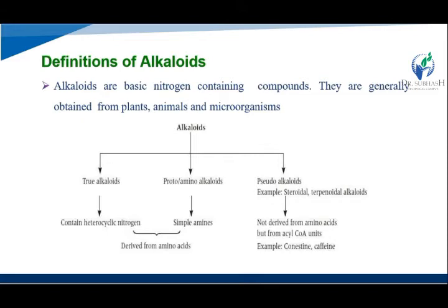There are three main types of alkaloids: true alkaloids, proto-alkaloids and pseudoalkaloids. True alkaloids contain heterocyclic nitrogen. Proto-alkaloids contain simple amines. Both are derived from amino acids. Pseudoalkaloids, for example steroidal and terpenoidal alkaloids, are not derived from amino acids but from the acetate unit. Examples are conessine and caffeine.